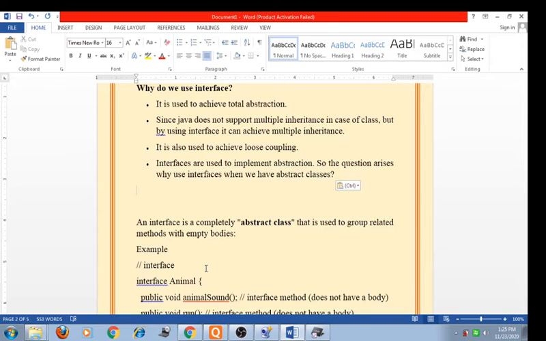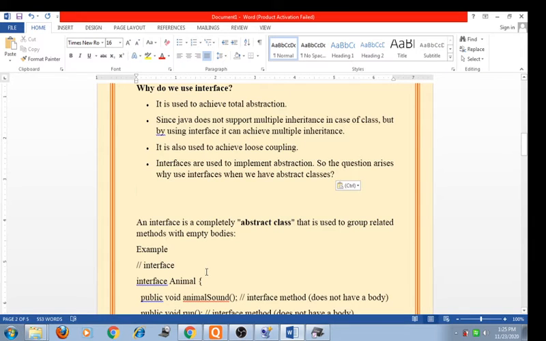The class that implements the interface must implement all the methods of that interface. Also, the Java programming language does not allow you to extend more than one class. However, you can implement more than one interface in your class. So we use the interface in our programming.